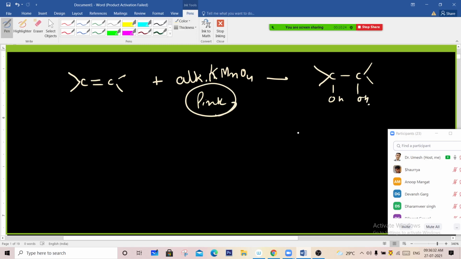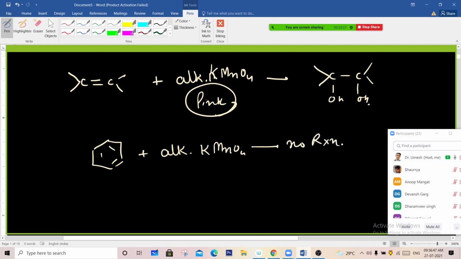It's again a confirmatory test of a multiple bond, double bond. But if you do the same experiment with benzene and alkaline KMnO4, no reaction takes place. The color is not discharged. It means the molecule does not contain any double bond. It means this structure of benzene is a wrong structure.